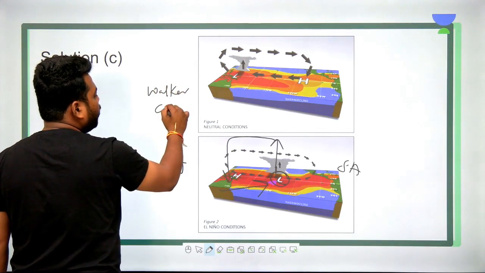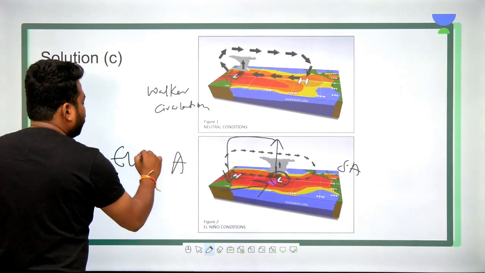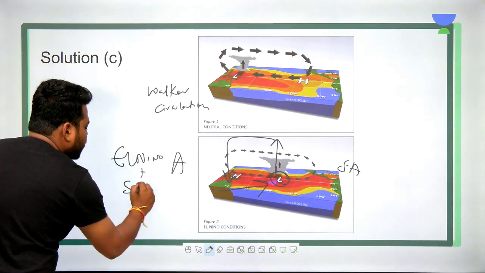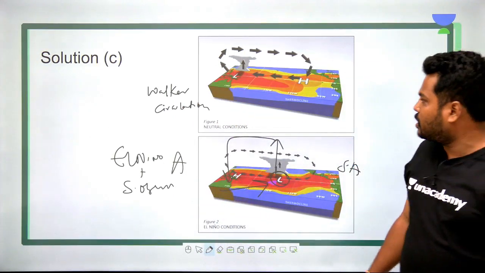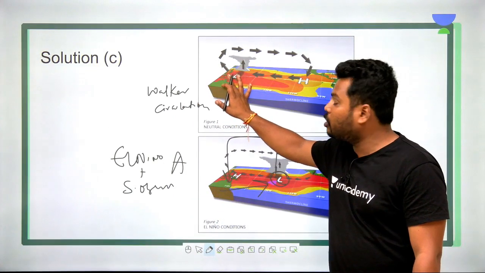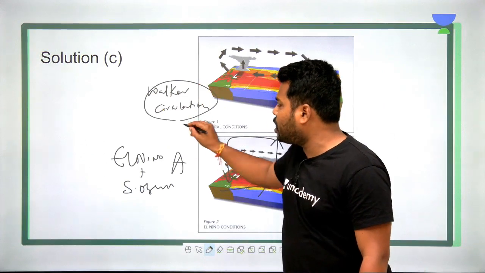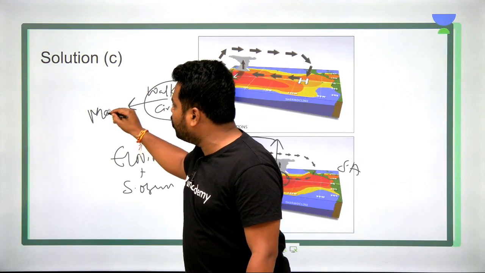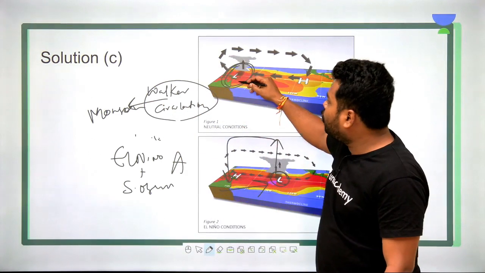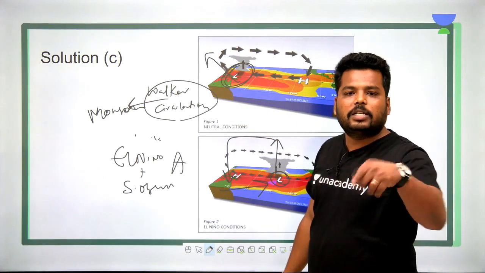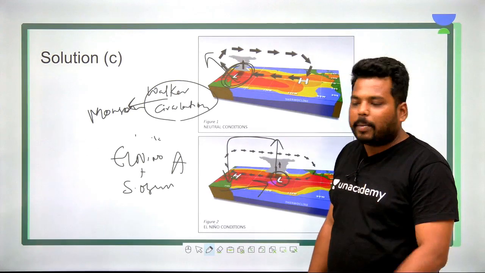The upper figure which I am showing is Walker circulation. So this is the reversal of Walker circulation, which is called El Nino plus Southern Oscillation. Clear? Again I am visualizing this: whenever we have low pressure conditions on Australia, you would be having high pressure conditions on South America. This is normal Walker circulation which favors the Indian monsoon. Whenever we have low pressure conditions on the East Australian coast, you would be experiencing the same low pressure belt conditions in the Indian Ocean, which will attract the monsoonal winds which are coming towards India.